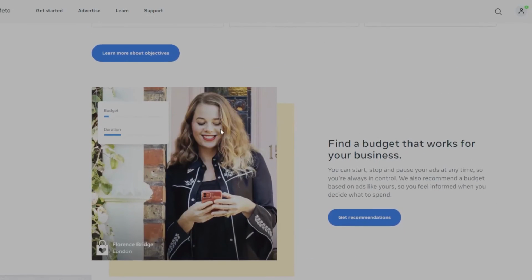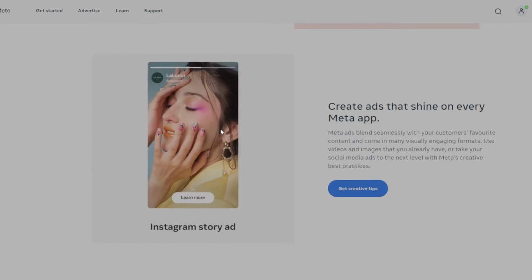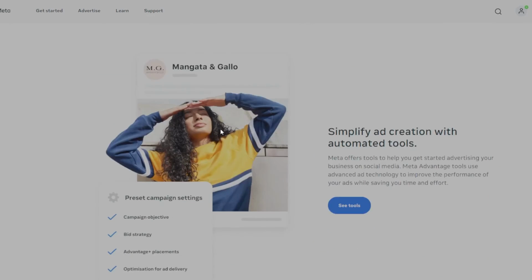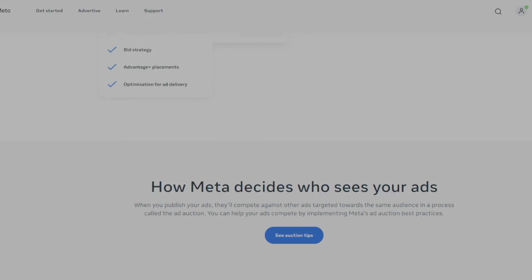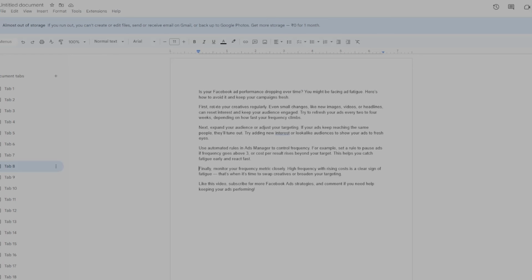Use automated rules in Ads Manager to control frequency. For example, set a rule to pause ads if frequency goes above 3 or cost per result rises beyond your target. This helps you catch fatigue early and react fast.